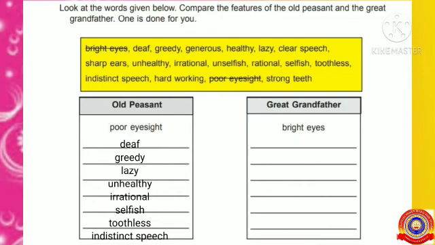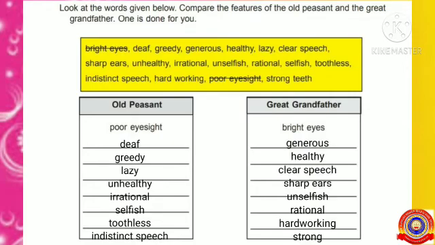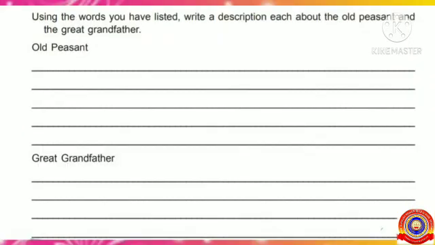Now read the features of the great grandfather. Yes, bright eyes, generous, healthy, clear speech, sharp ears, unselfish, rational, hardworking, and strong. These are the features of great grandfather.